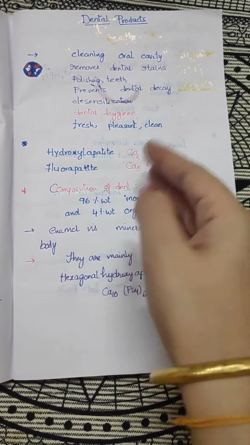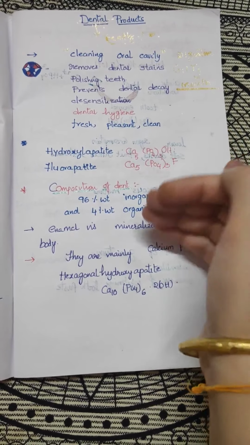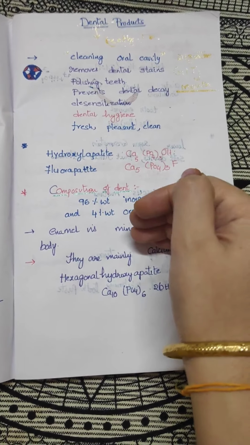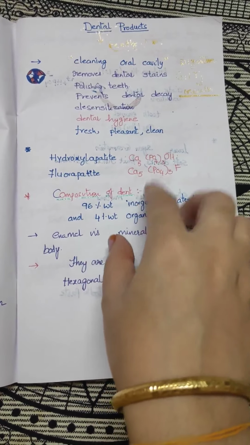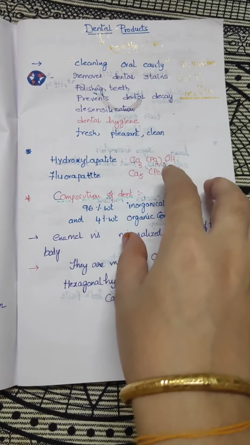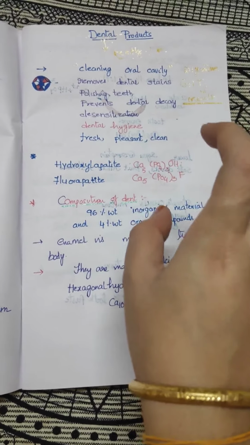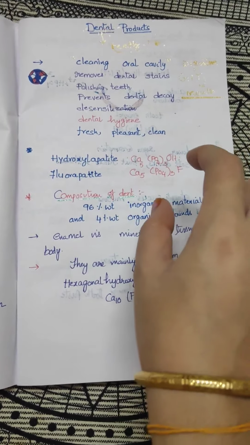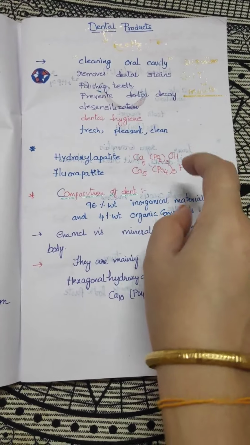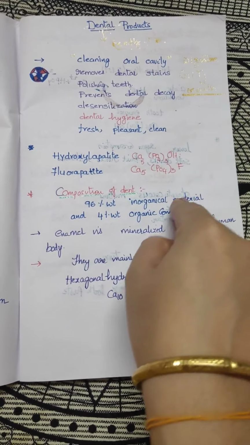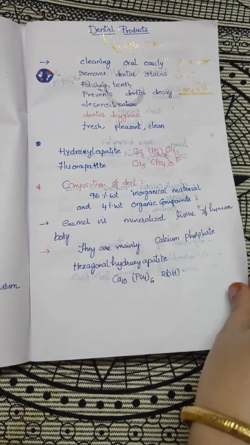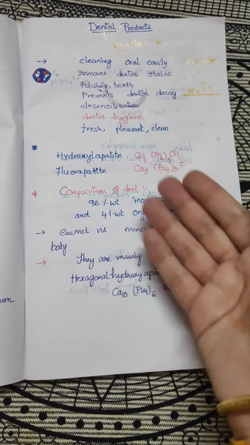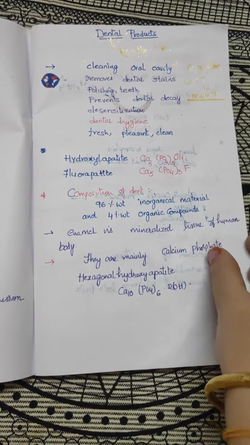If it increases, it leads to fluorosis. In Kadapa and Nellore districts, you may notice yellow teeth because of fluorine. An increased amount of fluorine leads to yellowness of the teeth.